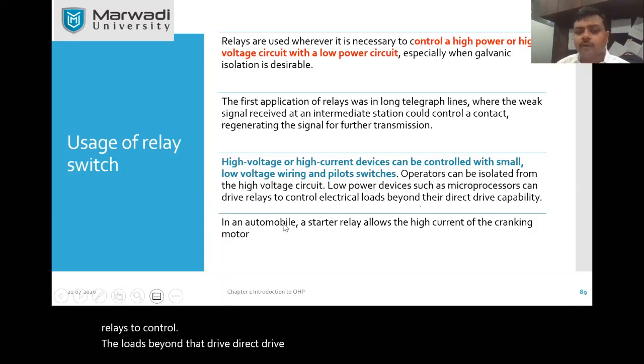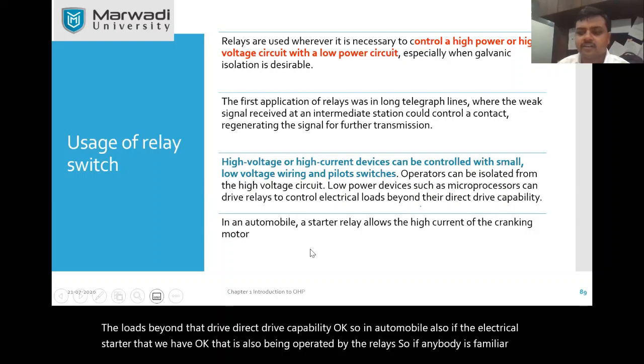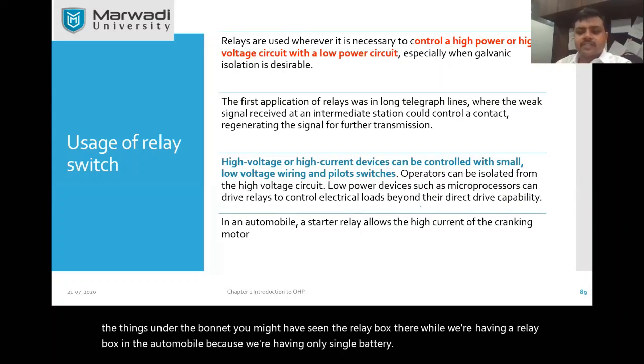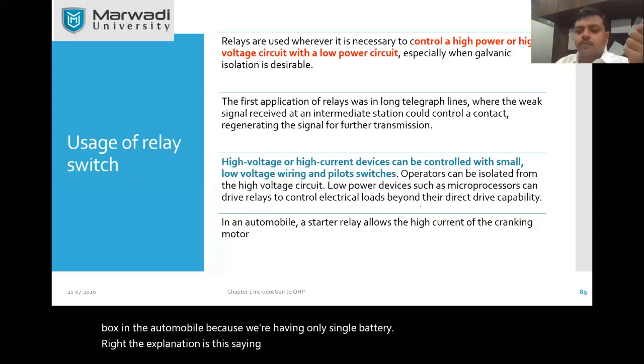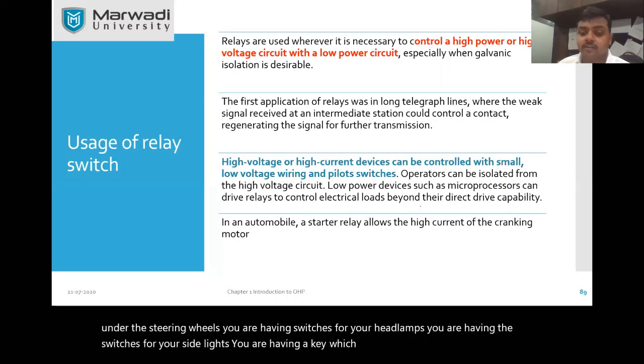In an automobile also, the electrical starter that we have is operated by relays. If anybody is familiar with the things under the bonnet, you might have seen the relay box there. Why do we have a relay box in the automobile? Because we have only a single battery, right? The explanation is this. We want all controls on the steering wheel in the car. Under the steering wheel you have switches for your headlamps, switches for your side lights, and a key which turns on the ignition of your engine.